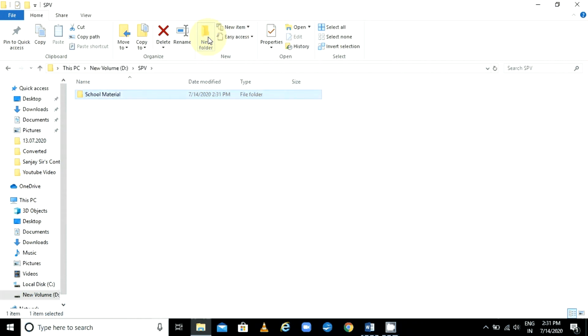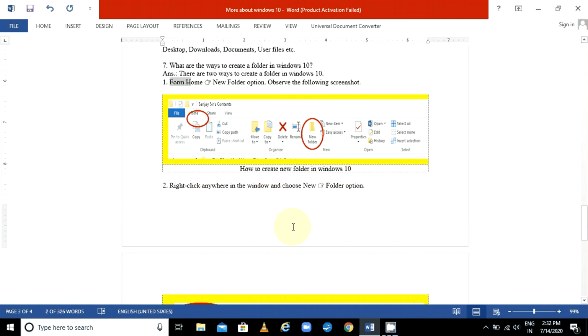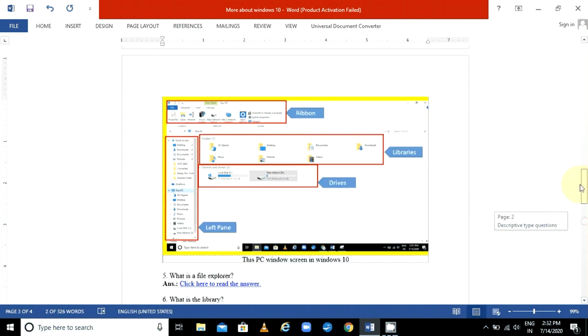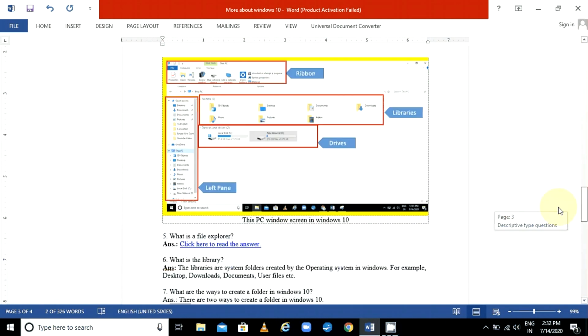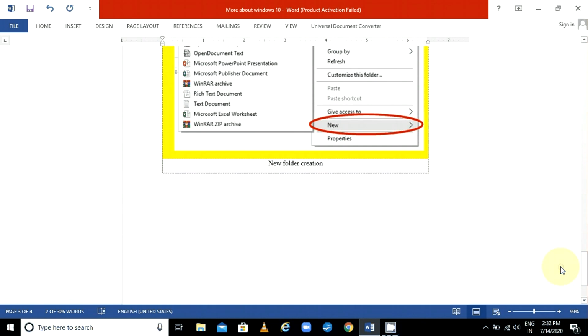Create your name folder, inside it create your subject folders like English, Hindi, Maths, like that, and you can continue the work. That is your homework. Just open your Windows, open your D drive and in that create 3 folders. First your folder name, and in that folder any other 3 folders with your subject names. That's all for today.